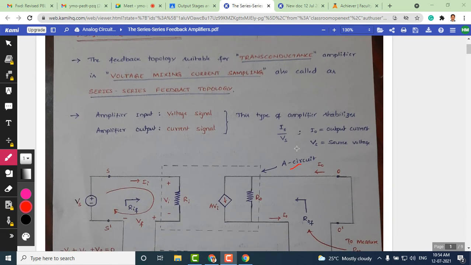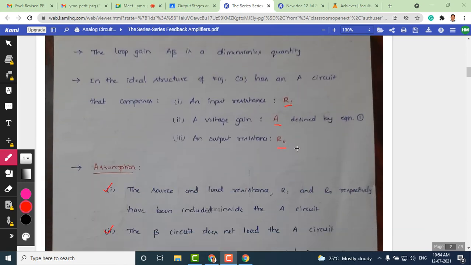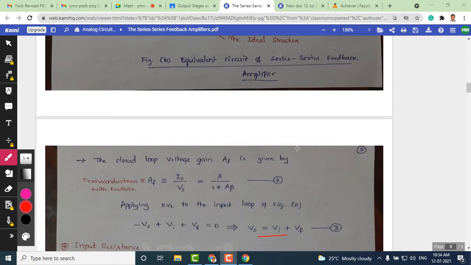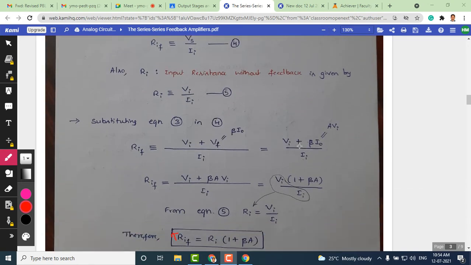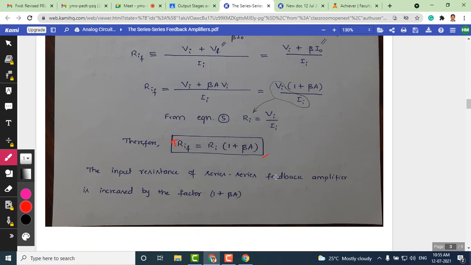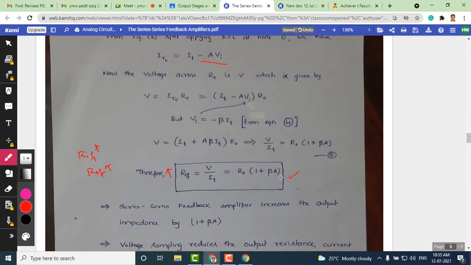For both types of amplifiers, we have derived expressions for input impedance and output impedance. And we have shown that for the voltage series amplifier, the input impedance increases with feedback, and the output impedance decreases with feedback. With reference to the transconductance amplifier also, as you are seeing in the expression, the input impedance increases with feedback, and the corresponding output resistance or output impedance also increases with feedback.